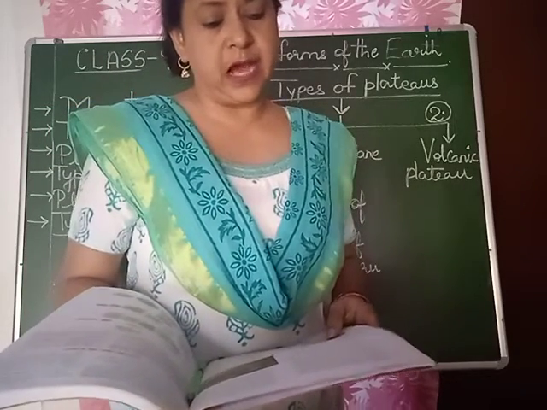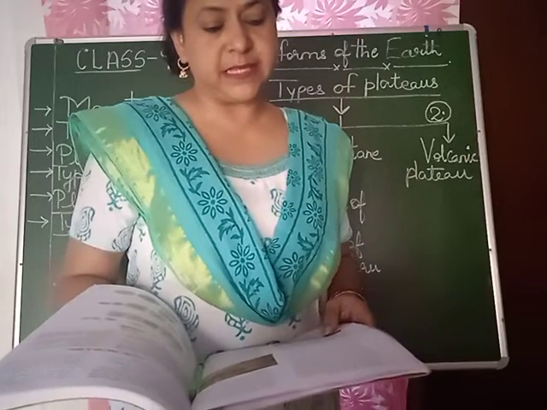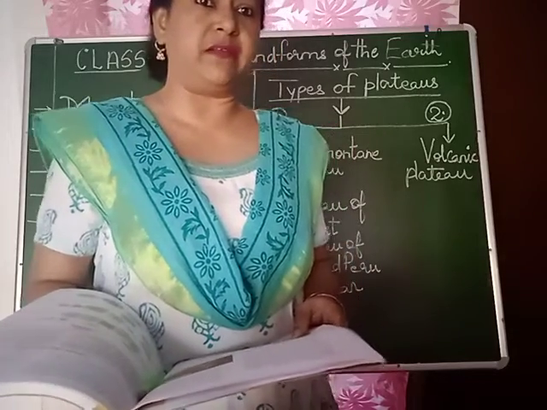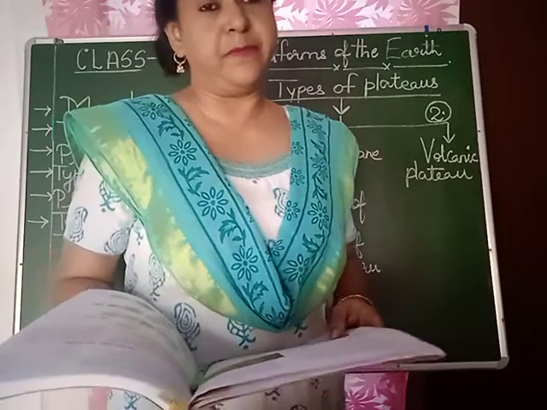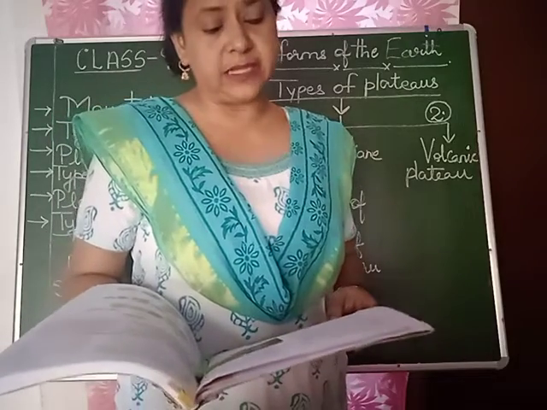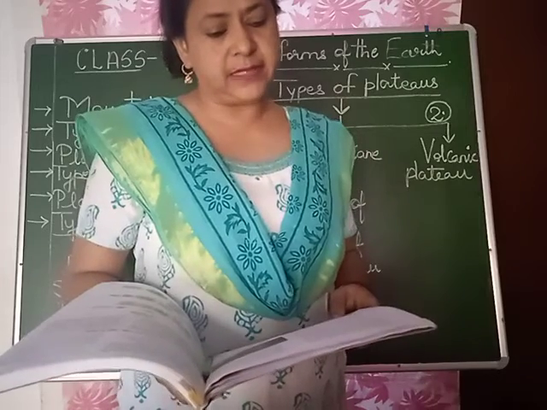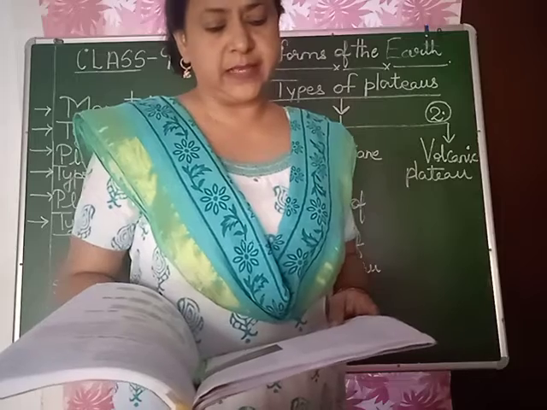Some of the following are alluvial plains. These are formed by gradual accumulation of silt brought down by the river. So the soil which comes by the river, which is accumulated and is very fertile, is called the alluvial plains. As a river leaves the mountains, the water spreads out and its fast speed is arrested.